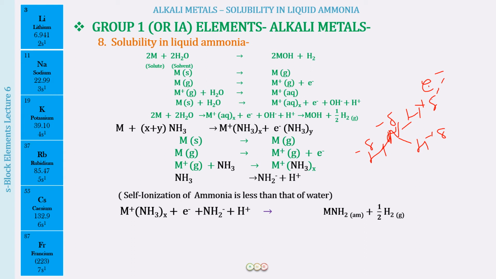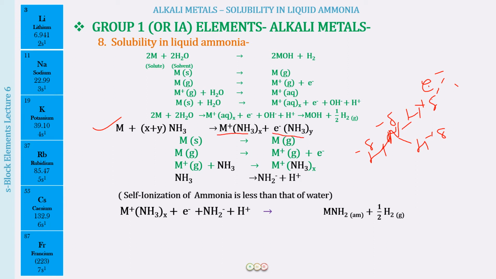The electron is negatively charged, the hydrogen of ammonia is positively charged, and therefore a lot of ammonia molecules are going to surround the electron when we have just put the alkali metal in ammonia, and hence we have ammoniated electrons.